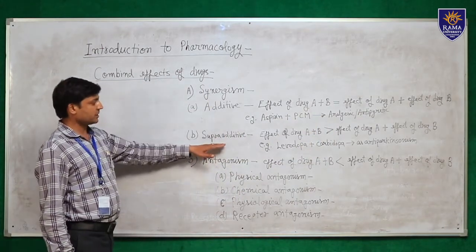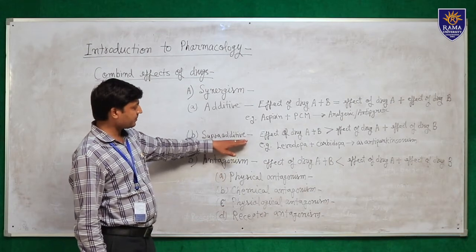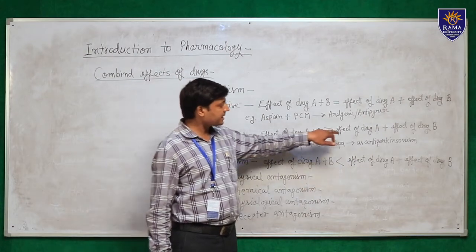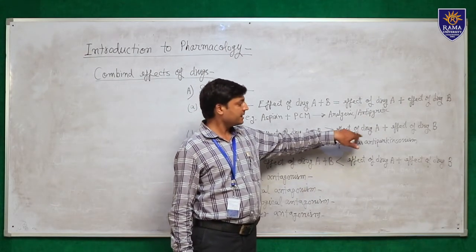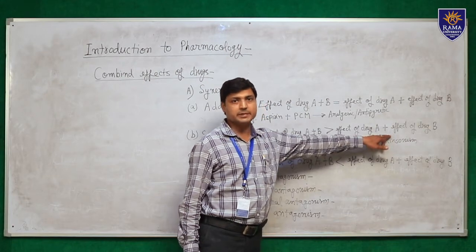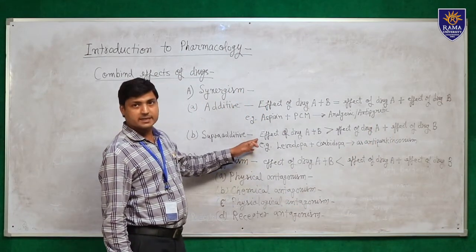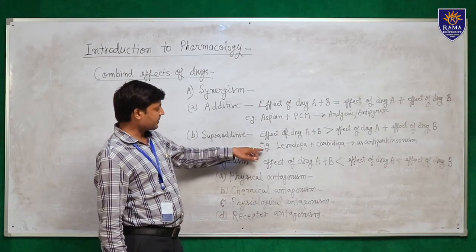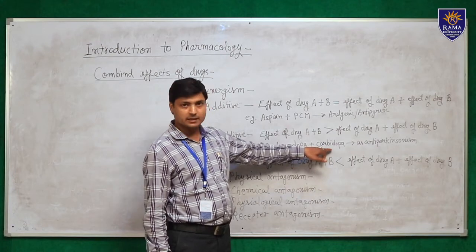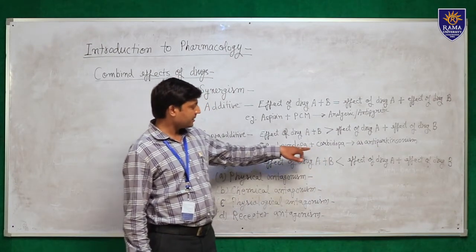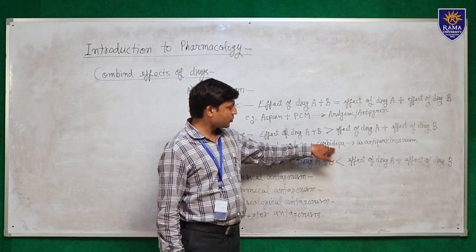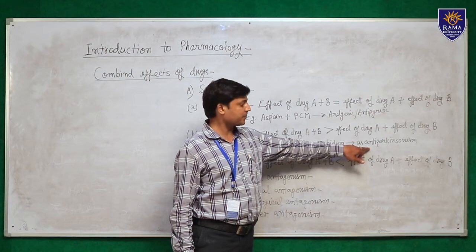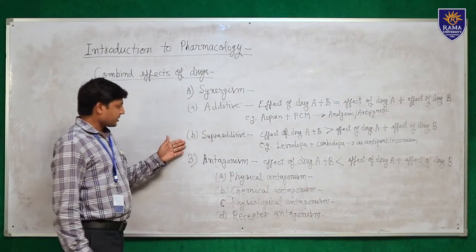And in supra-additive, when two drugs are given, the effect of drug A plus B is greater than the individual effect of drug A plus the individual effect of drug B. Means one drug enhances the action of the other drug. Example is levodopa and carbidopa. These are anti-Parkinson drugs. When given together, they produce more effect in Parkinsonism.